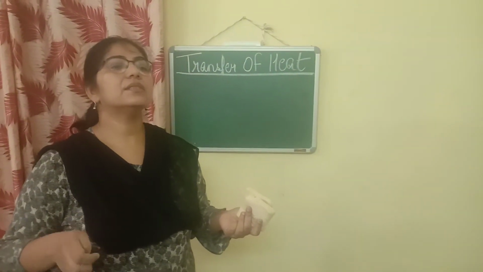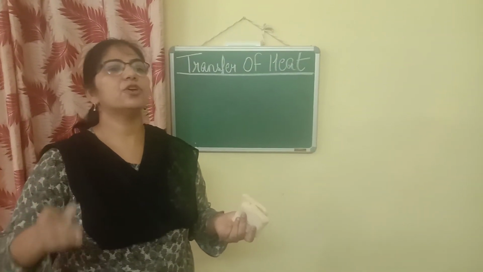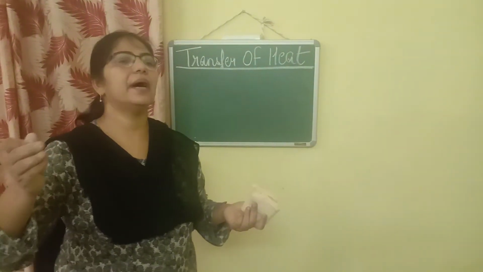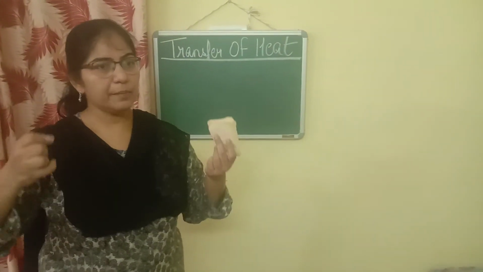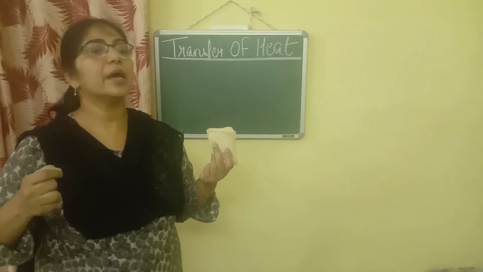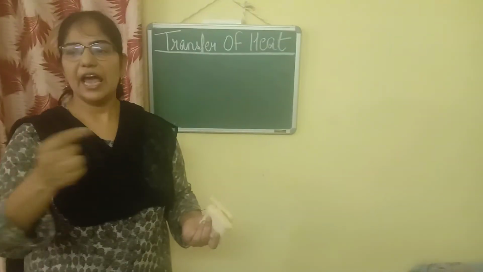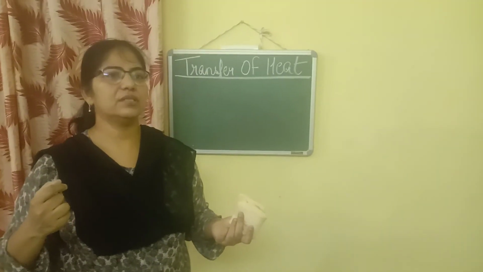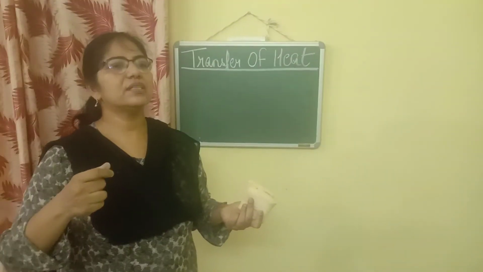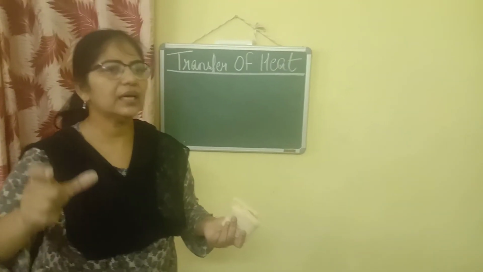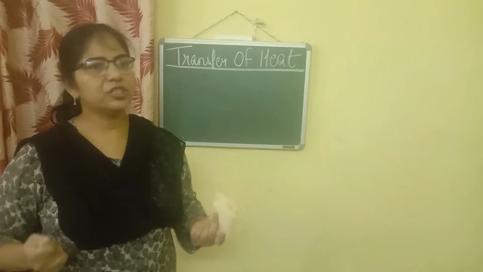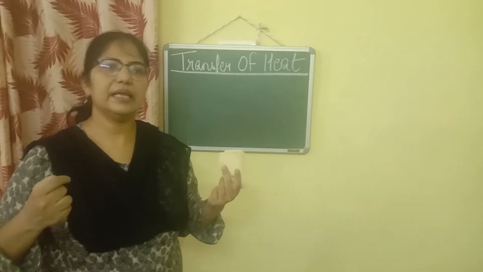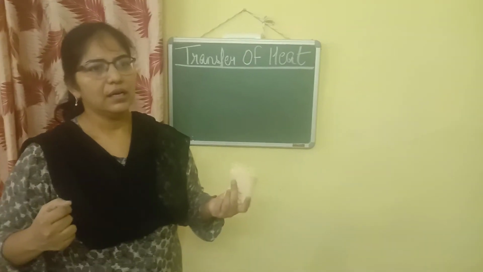It reaches us, what happens? The energy particles, the photons, are transmitted by the sun, and they are absorbed. This heat energy is absorbed by the earth's surface, and we feel the warmth of the sun. In other words, what is the sun doing? The sun is just emitting heat energy which is being captured or absorbed by the earth, and thus we can feel the warmth of the sun.